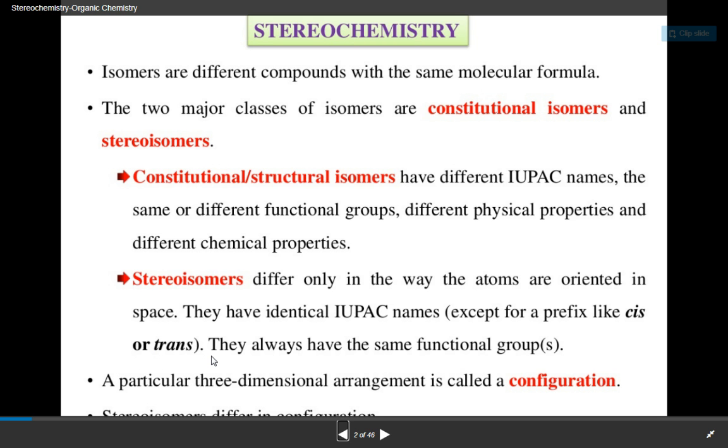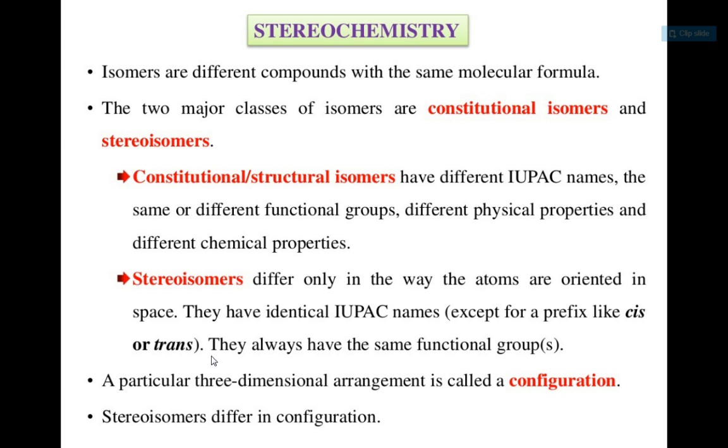Constitutional isomers or structural isomers have different IUPAC names, the same or different functional groups, different physical properties, and different chemical properties. And stereoisomers differ only in the way the atoms are oriented in space. They have identical IUPAC names except for a prefix like cis or trans in the case of geometrical isomerism, and in the case of optical isomerism, it will be D or L. They always have the same functional groups. A particular three-dimensional arrangement is called configuration. Stereoisomers differ in configuration.